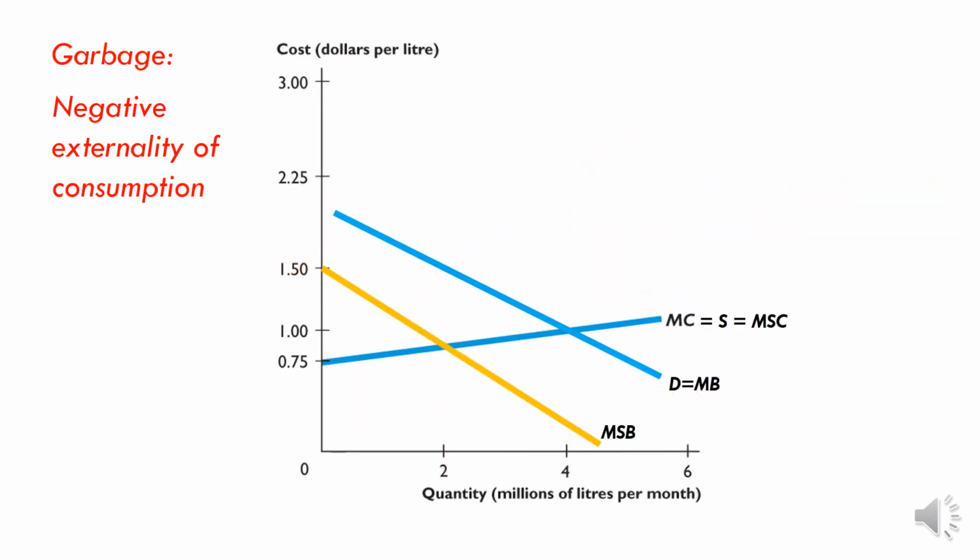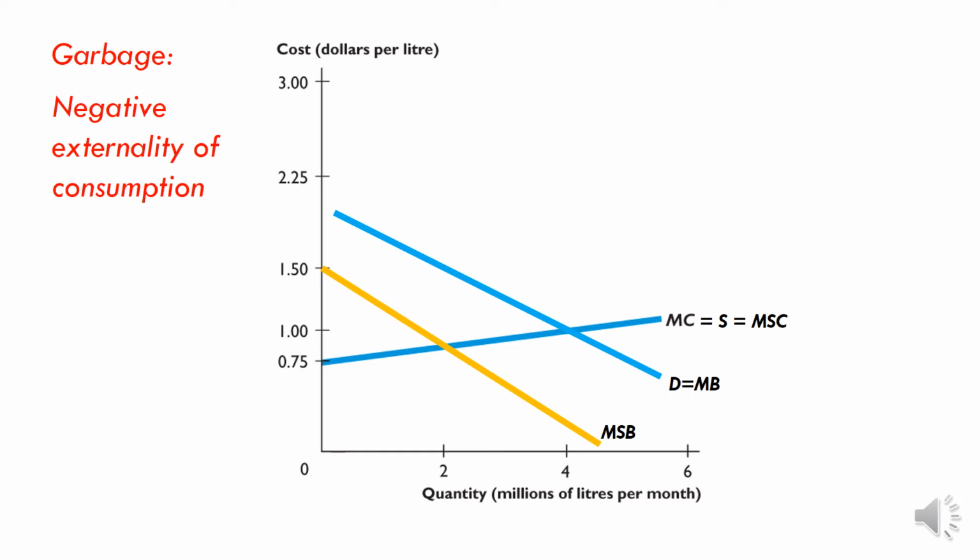What about if we took a case of a negative externality of consumption, such as garbage or littering? So we've got the marginal costs, and we're saying there are no externalities associated with the production of the products, whatever they are. But there is a negative externality associated with the consumption of the product or the use of the product. So this is the private benefit, the marginal private benefit experienced by the consumers of the products, reflecting a demand curve.